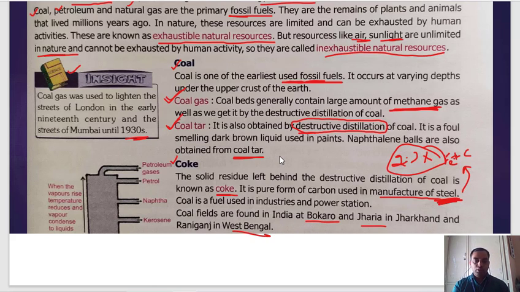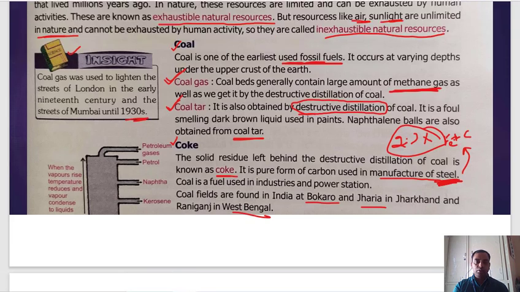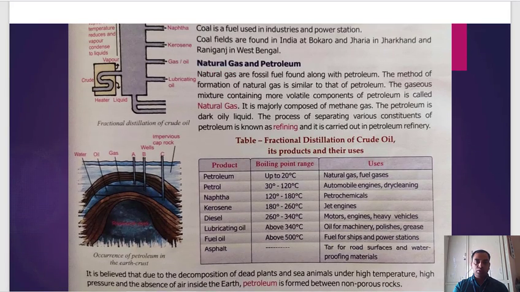Now see, next thing that we are going to talk about is natural gas and petroleum. Now, how are this natural gas and petroleum extracted? See, this is fractional distillation. Fractional distillation is the process in which petroleum products are extracted.